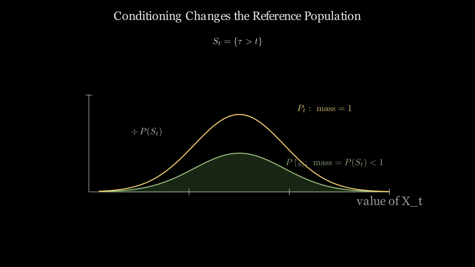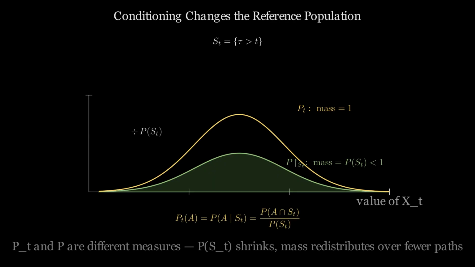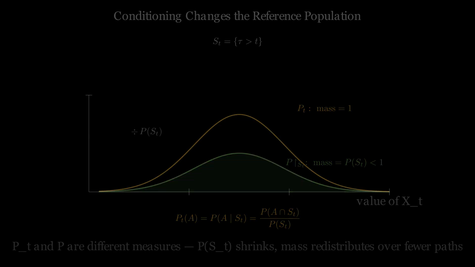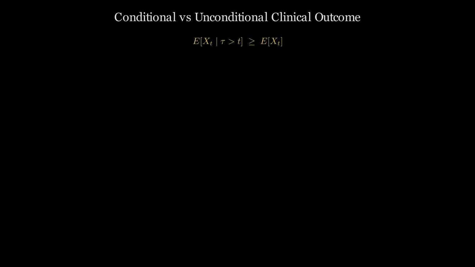As time progresses, the survival probability falls. The denominator shrinks. Probability mass concentrates on fewer and fewer patients. This is a change of the patient population being studied, not a correction of a clinical measurement error. When the absorbing state represents clinical ruin, the conditional outcome is always above the unconditional one.